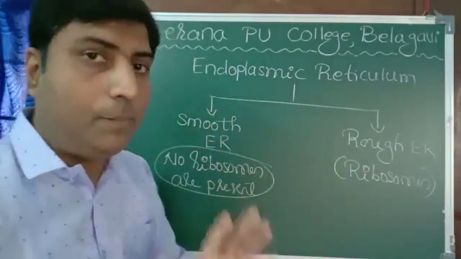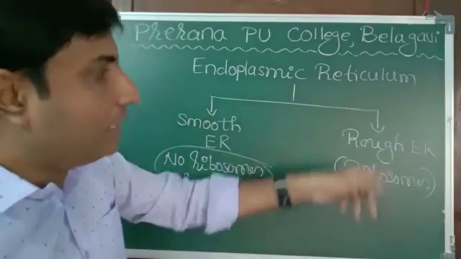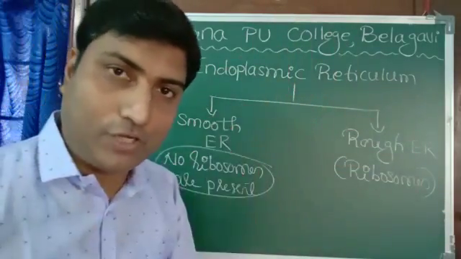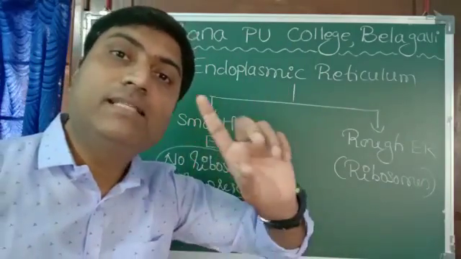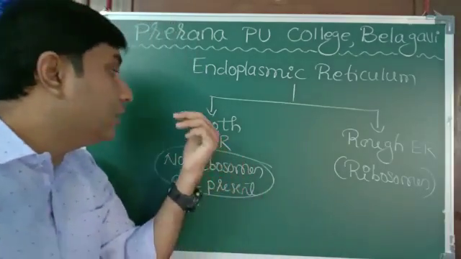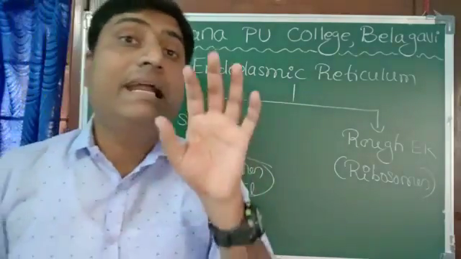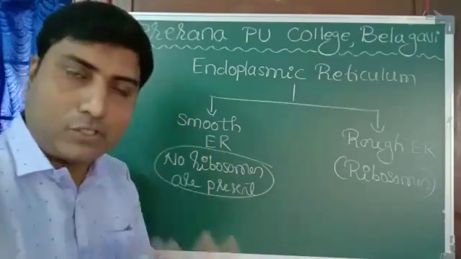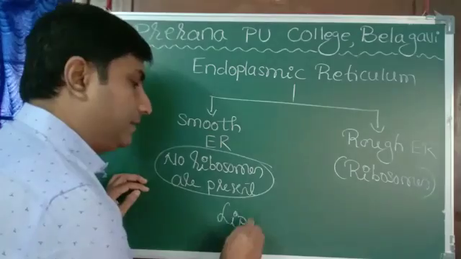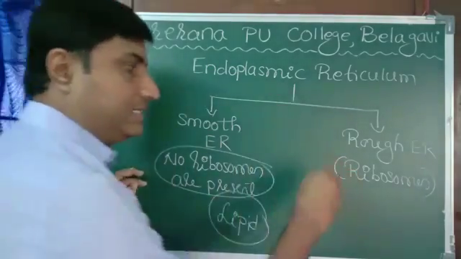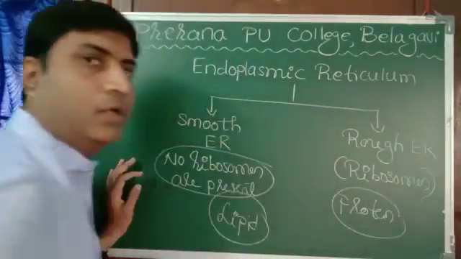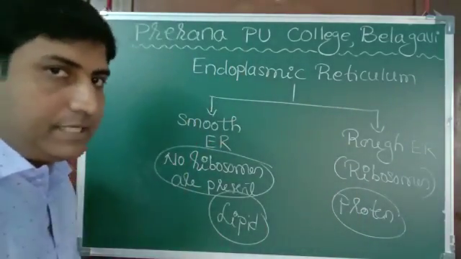Now we know the function of ribosomes, protein synthesis. So what is the function of rough endoplasmic reticulum then? Rough endoplasmic reticulum is associated with synthesis of protein, and smooth endoplasmic reticulum is associated with lipid synthesis. Okay, so that is about endoplasmic reticulum.